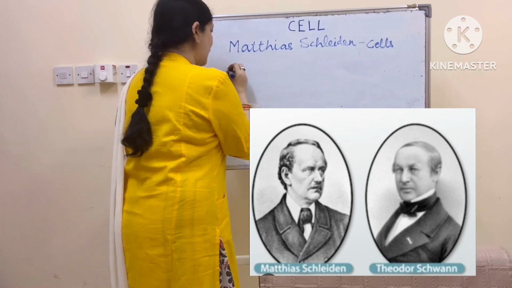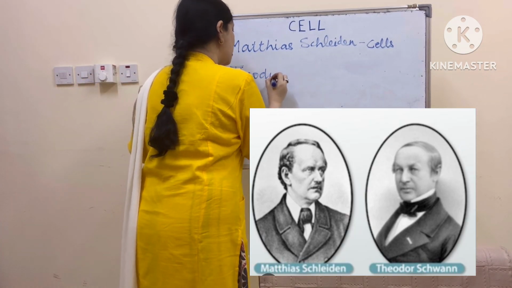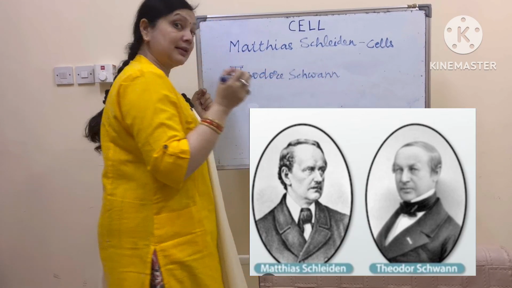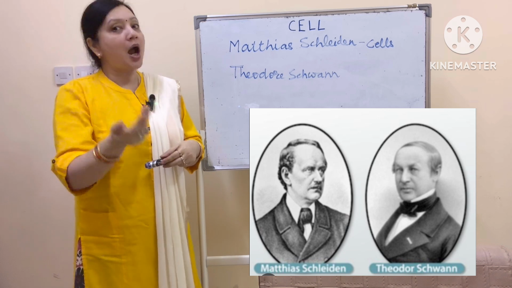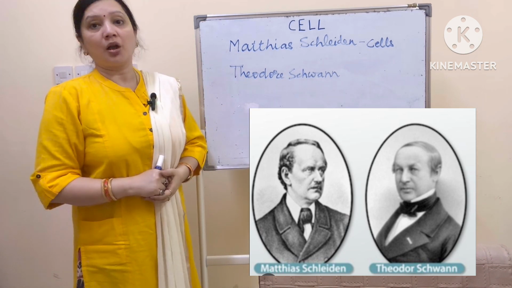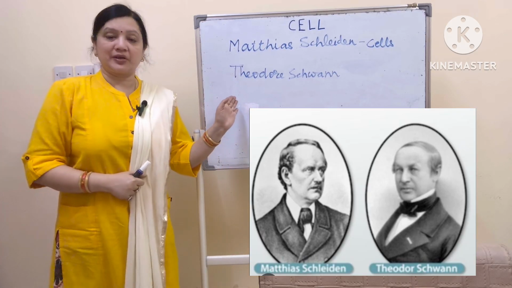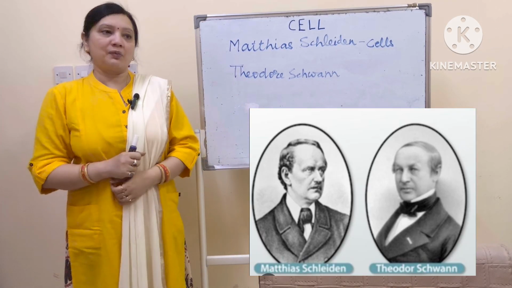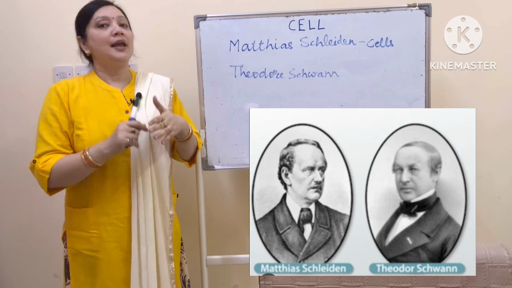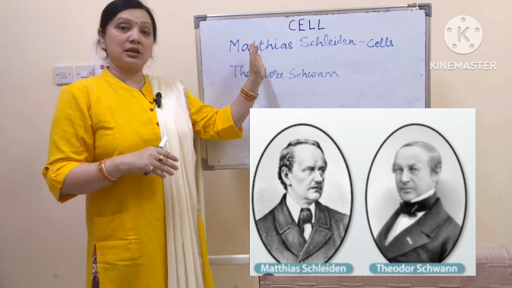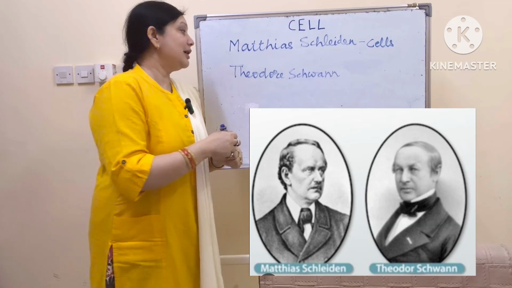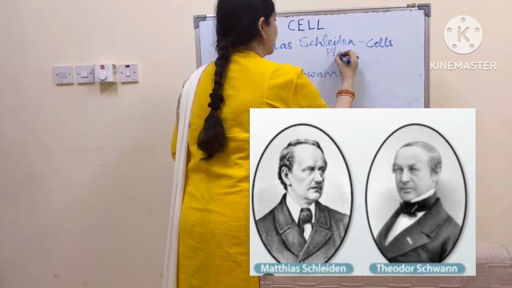The next name is Theodor Schwann. When Matthew Schleiden was studying plants, at the same time in a different part of Germany, another scientist, Theodor Schwann, was studying animals. He was a zoologist, a person who studies about animals. They were not classmates, they were not friends, they were not doing their research together. It's just a coincidence.